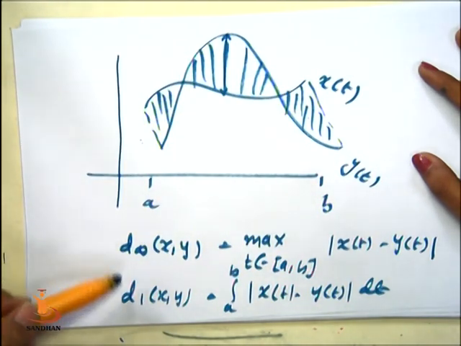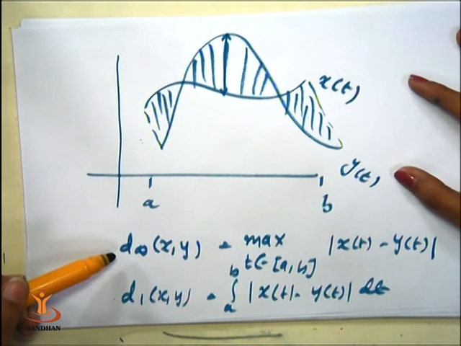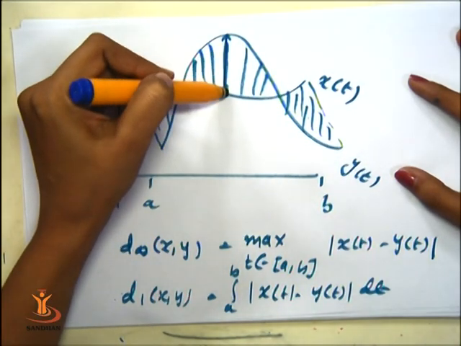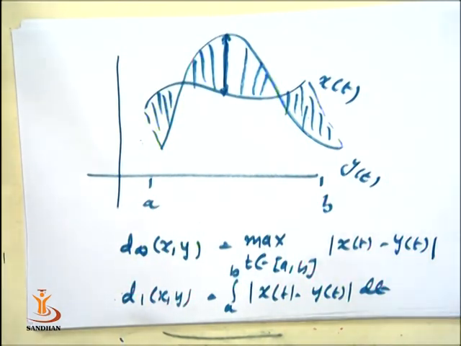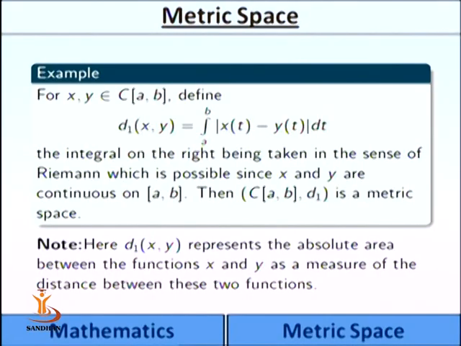So these two metrics are different, and they are defined on CAB, that is the set of all continuous real valued functions on the closed interval AB, and this quantity is exactly the quantity which we have described in the graph. By the monotone property of the integration, we can prove that CAB is a metric space under the D1 metric, and CAB is also a metric space with the metric D infinity.